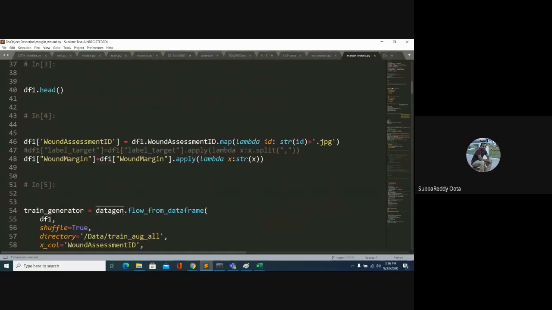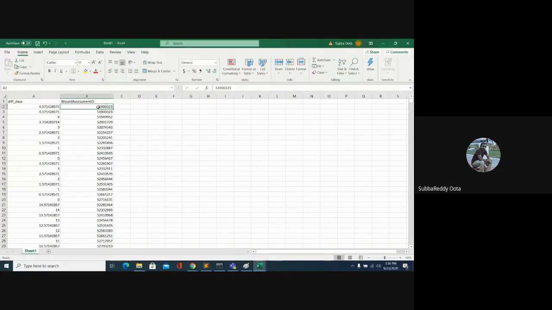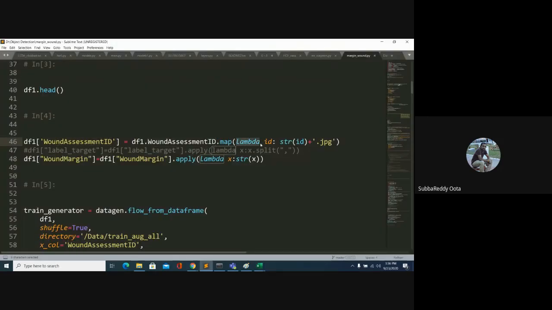Then I have two columns, right? This is the image ID column. What I'm doing here is, if you look at the Excel sheet, it doesn't contain any .jpg extension. It only contains the file name. But my folder contains the .jpg extension. That is why I applied a lambda function, and whatever the ID is, I'm concatenating the .jpg extension. Now it will be the image ID plus an extension, whether it's .jpg or .png. It depends on what extension is present in your folder.